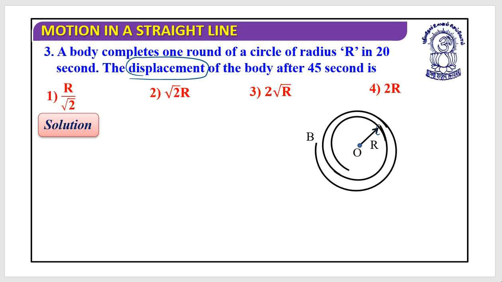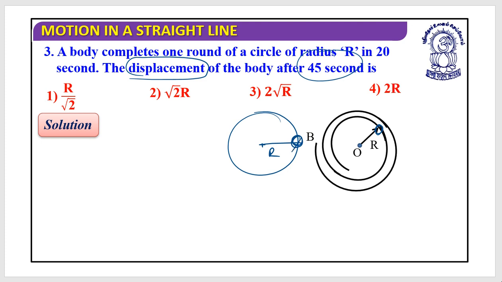So let's look, this is the situation. Maybe they have started from here. They are moving having one revolution, another revolution, and still going on. But we need to observe our situation at 45 seconds. Let's say this is the circle and this is the radius r, and from here the particle must have started.